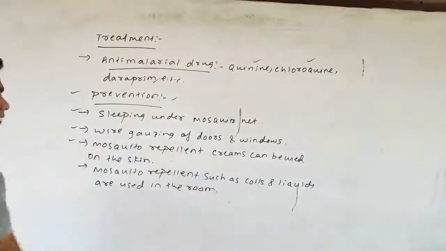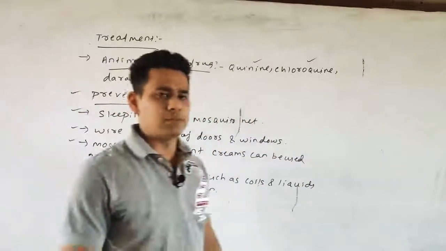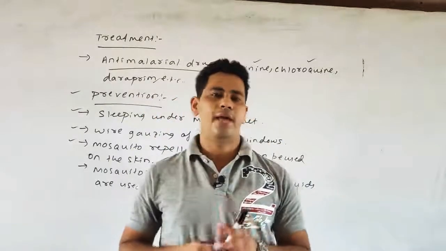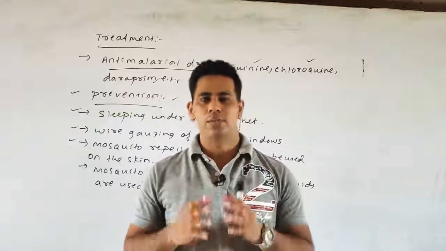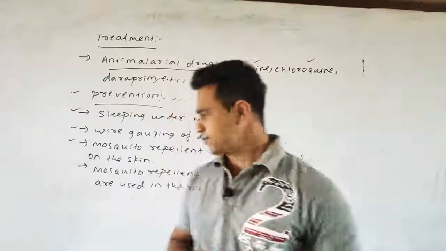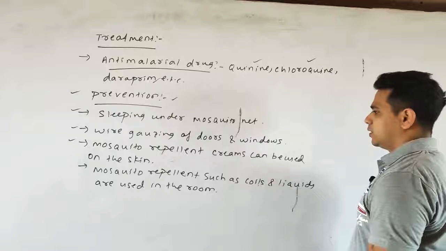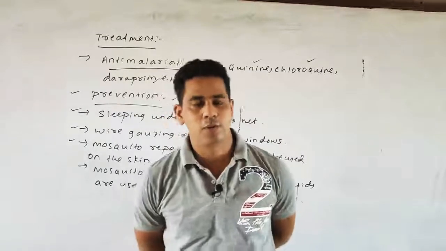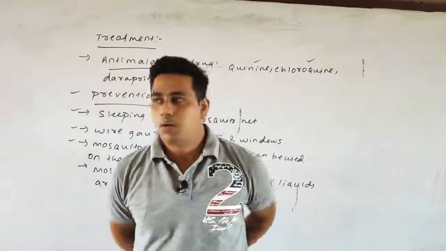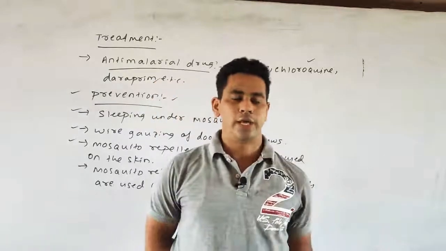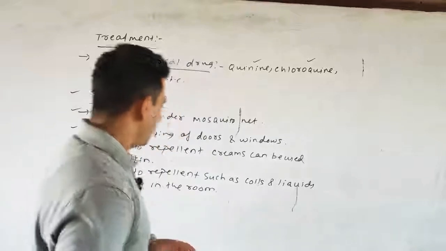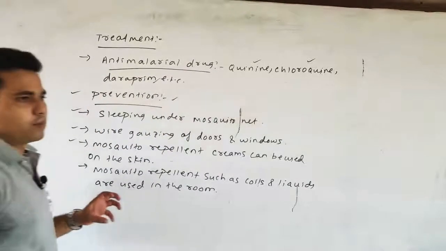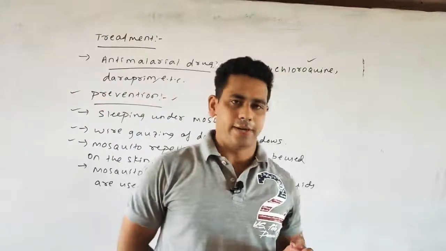Next, various mosquito repellent creams are also present, a common example being Odomos, which you can apply on your skin before sleeping so that the mosquito can be avoided. And lastly, mosquito repellents such as various coils are also available, and various liquids such as Mortein, Good Night, etc., so that the mosquito can be avoided, by which malaria can be prevented.